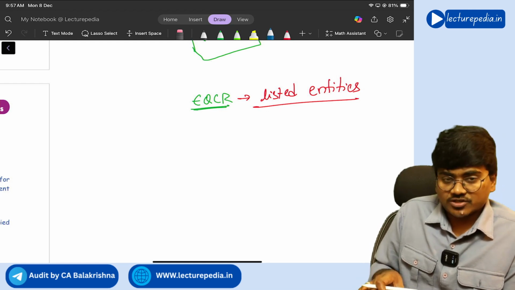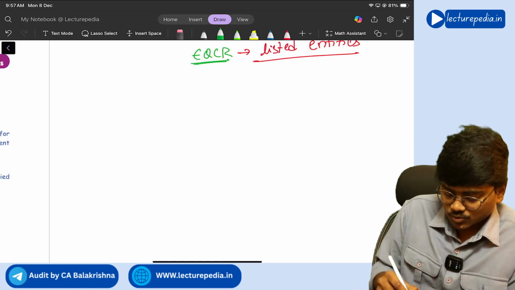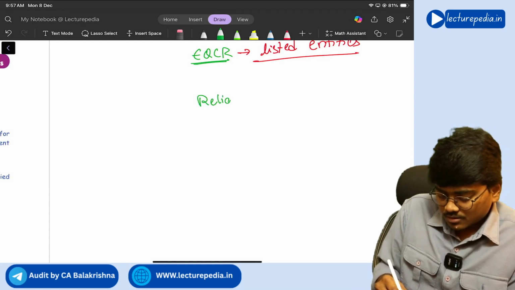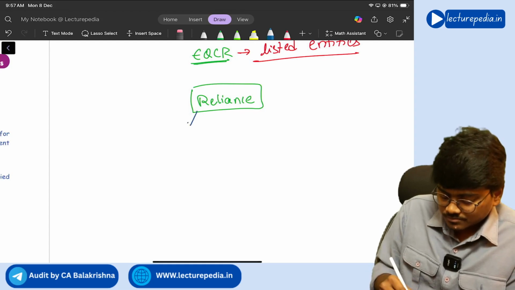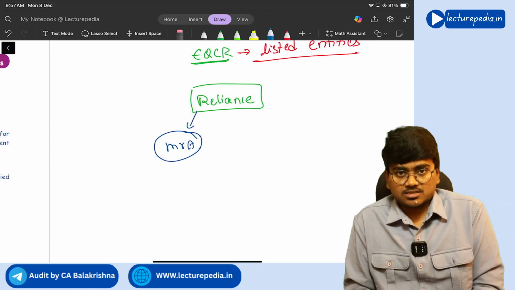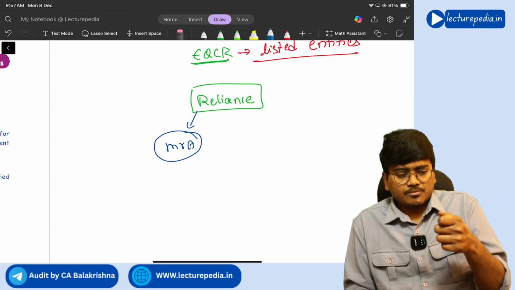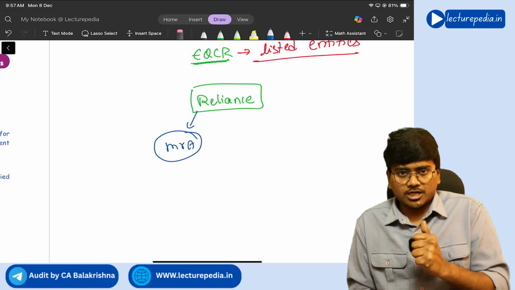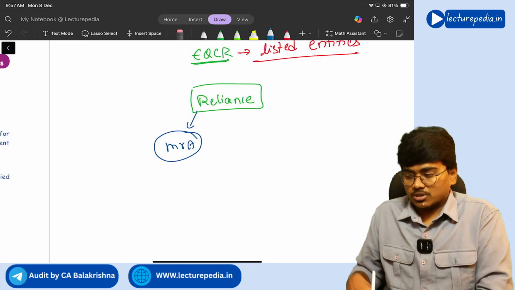Now, in case of listed entities, let's say for example, again, we'll take example of Reliance Industries only. Now, let's say Mr. A has conducted audit of Reliance Industries. He has done complete audit and he is about to give his audit report. He has not yet dated the audit report. He is about to prepare his audit report.